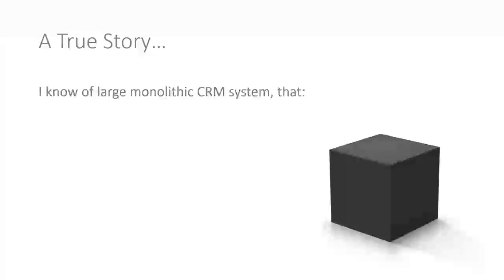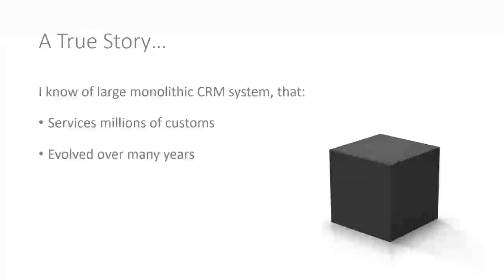But one thing is definitely for sure: if you work in a large organization, there's a very, very strong chance that you have a system like this in your organization. So this is an example of something that I have come across on my travels. A large monolithic CRM system that services millions of customers. So it's a really, really super important system. Evolved over many years. So again, it's not something that's been stood up within the last 6 months. It's been around for many, many years in an organization that itself is many, many years old.